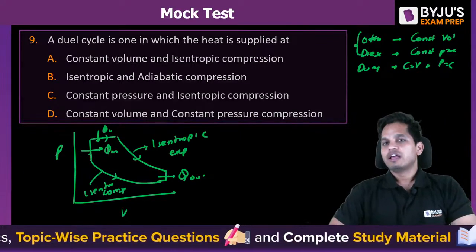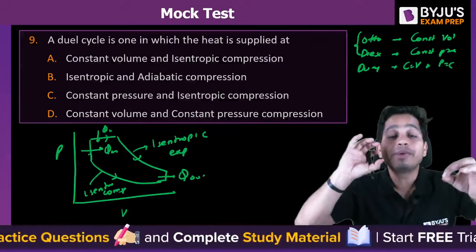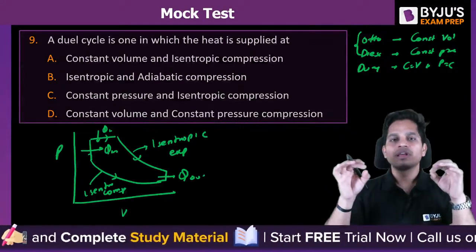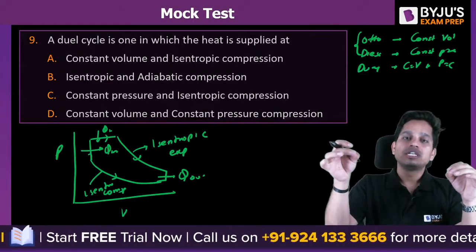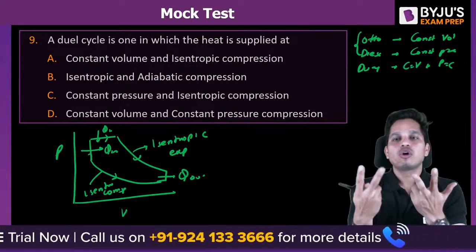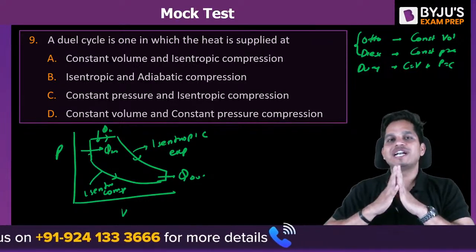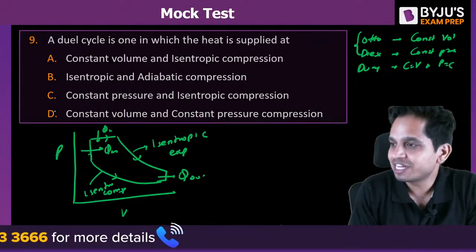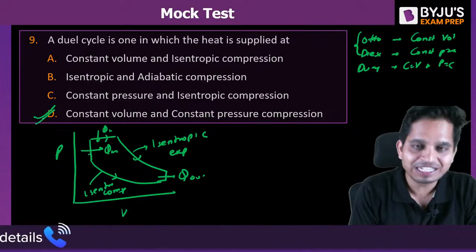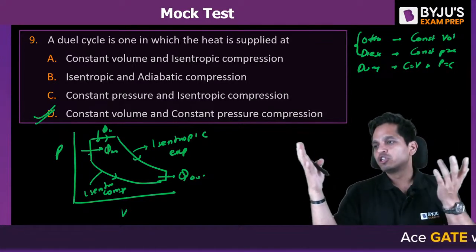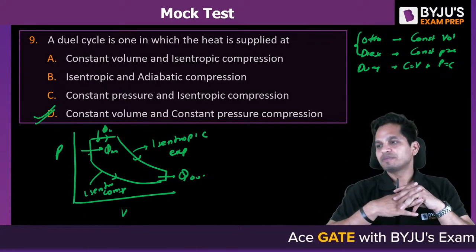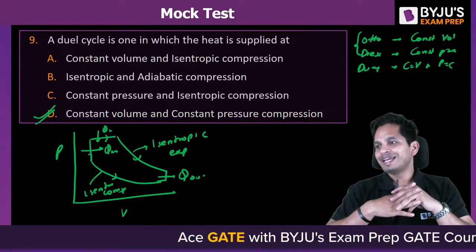So the dual cycle is a combination of Otto and diesel. So what is the right answer? 9th is D. Very good. Why was everyone confused? Someone was saying A, B, C.